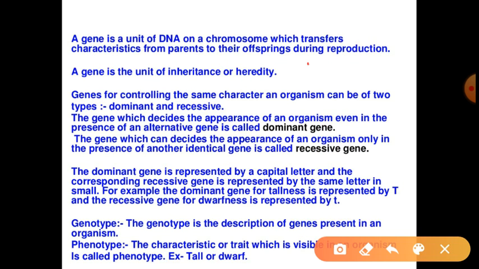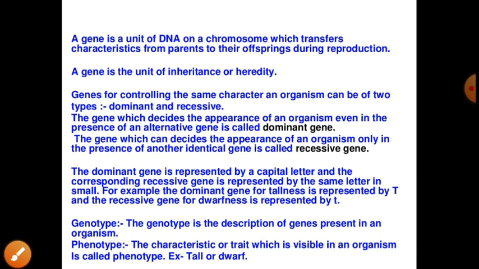So in the heterozygous condition, the gene which is able to express itself is called the dominant gene. और heterozygous condition में जो अपने आप को express नहीं कर पाता जो gene, उसको हम recessive gene बोलते हैं. Now, the dominant gene is always written in the capital letter. It is written earlier than the recessive gene in the heterozygous condition.